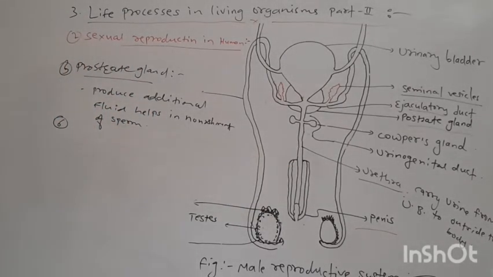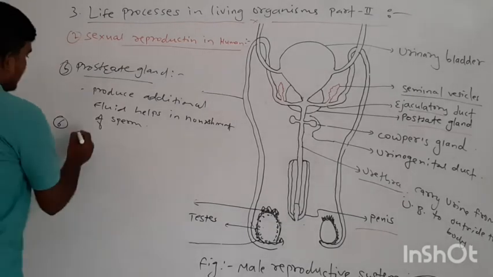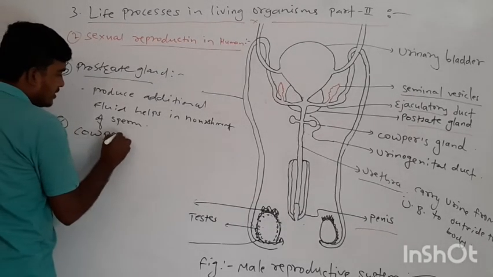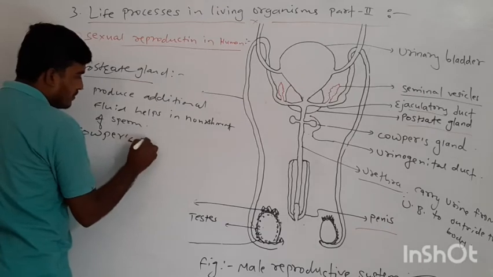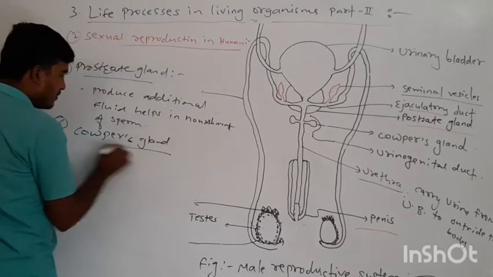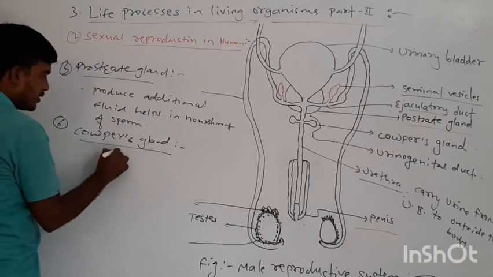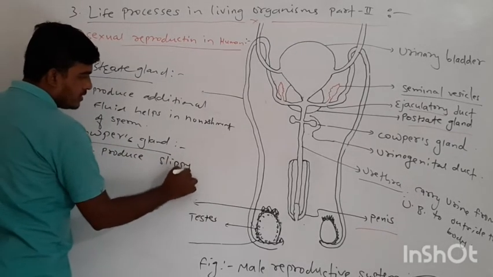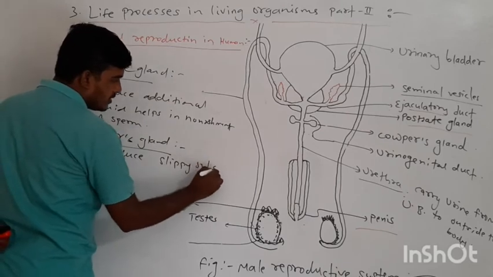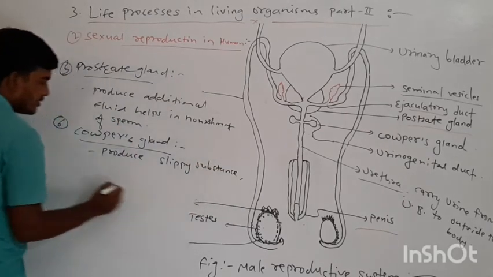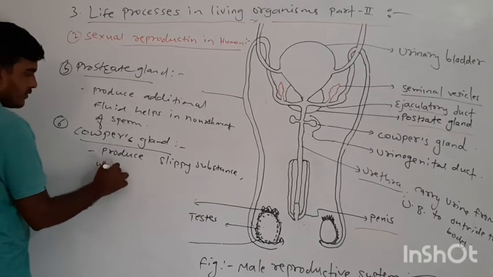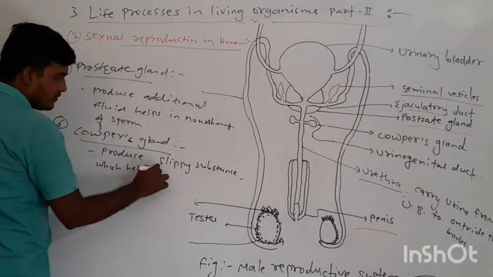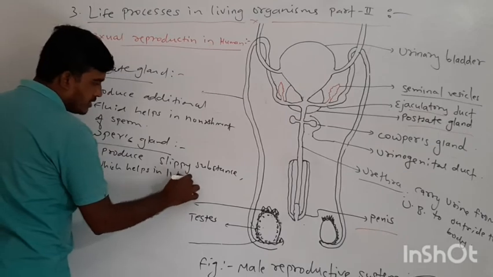Then Cooper's gland. Cooper's gland produces a slippery substance which helps in lubrication.